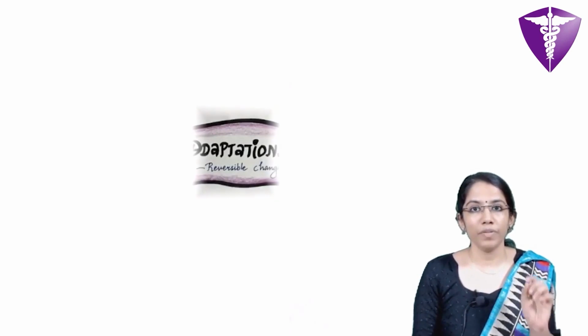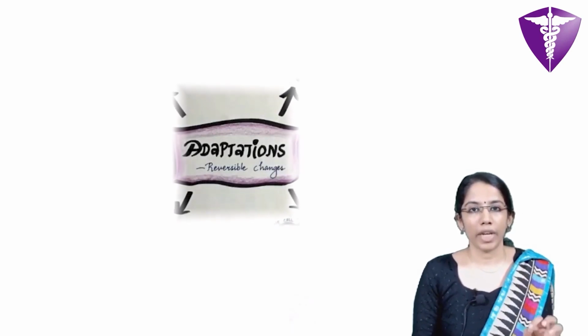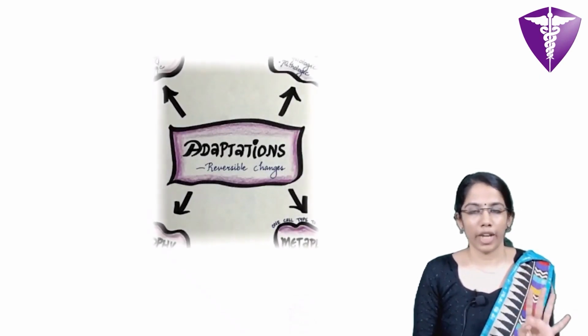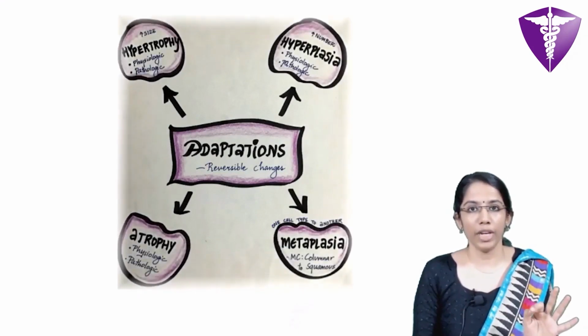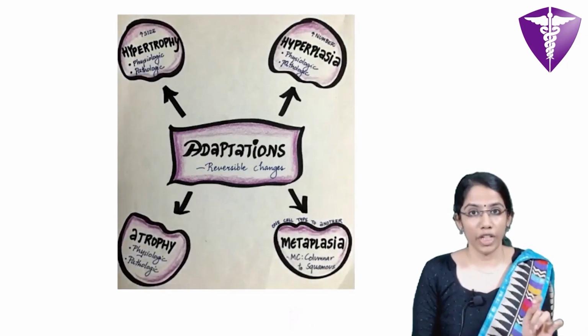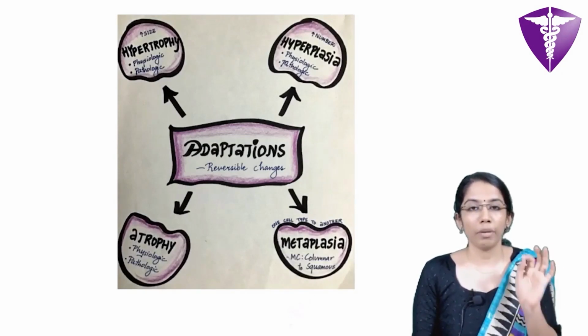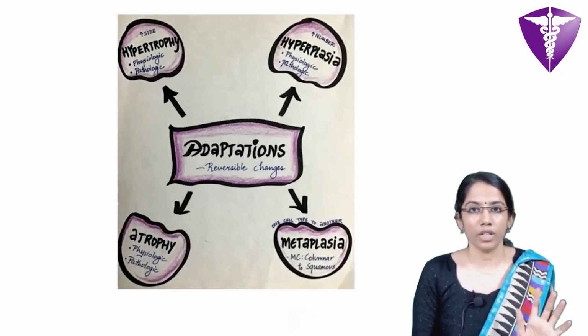So in today's class, we dealt with the adaptive cellular changes. So mainly we should know about the 4 types of adaptations, that is hypertrophy, hyperplasia, metaplasia and atrophy, and we should know the definition of each and physiologic and pathologic examples in each of these.